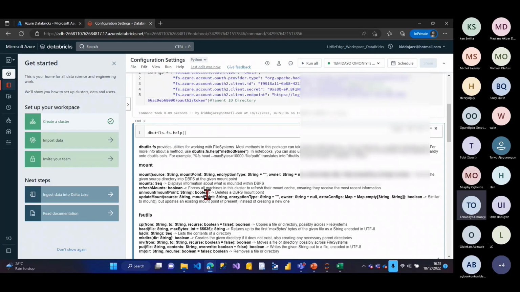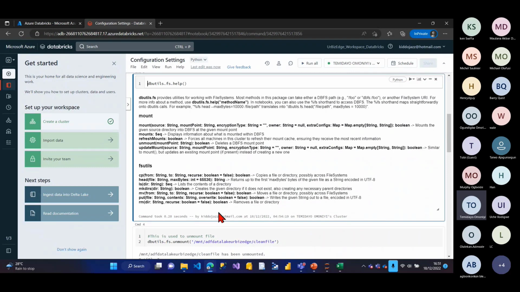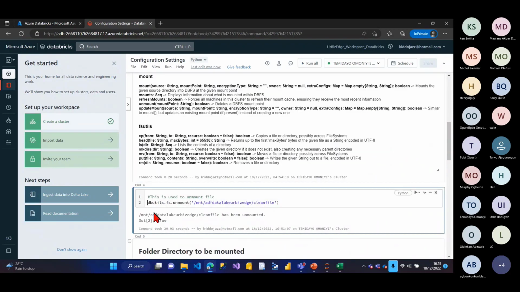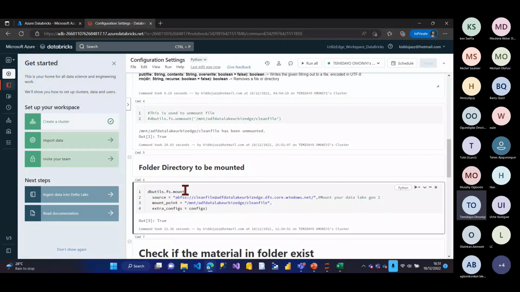Okay, these are the different things, if you need help in the dbutils, right? These are the different things it's going to give. Okay, this is what you can do with your blob storage. So let me just comment this out again. So now what I want to do is mount the source. The source is showing me what the file directory is, what clean data. So let me show you what I'm trying to do now.